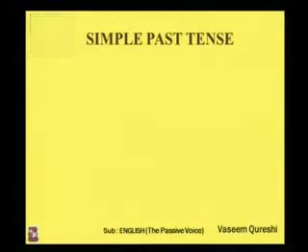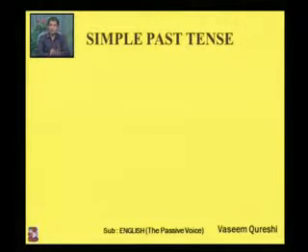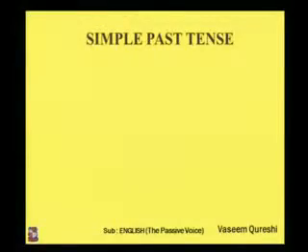Now the next tense is simple past tense. The action which is done in the past, you use simple past tense. In active voice, you use the second form of the verb: eat, ate, eaten. The second form of the verb is ate, played, sang, opened, closed. These are the past forms of different verbs, and those are used in simple past tense in active voice. I played cricket yesterday. I visited the zoo last Sunday. I ate nothing in the morning.